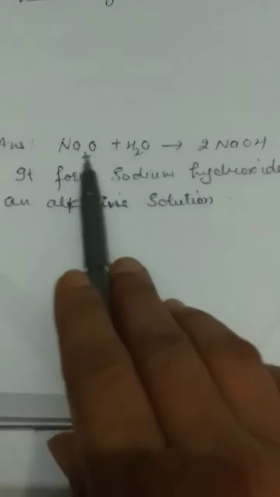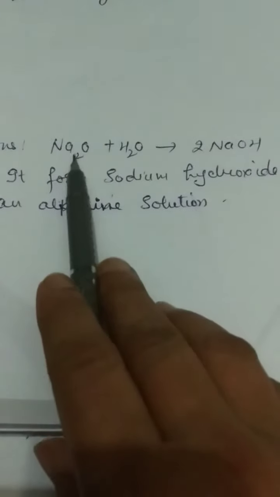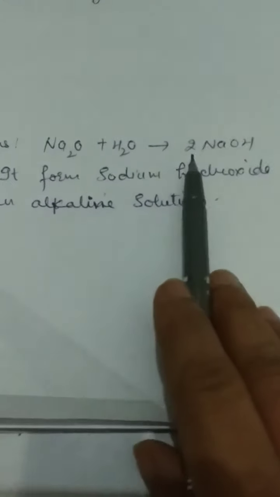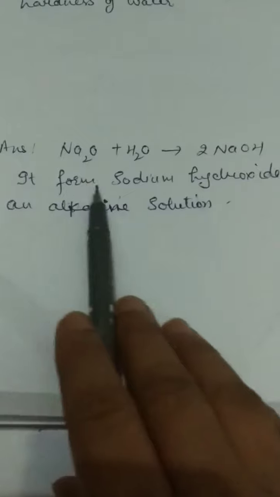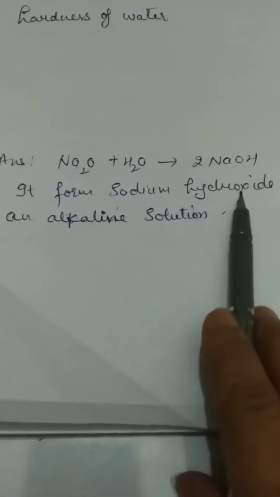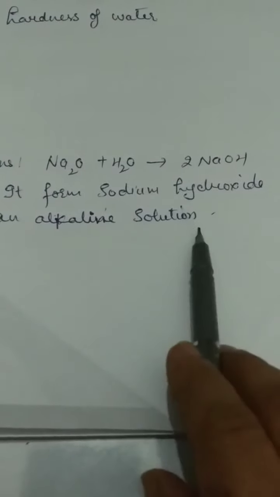10th, what is formed when sodium oxide is mixed with water? Note down 10th answer. This reaction you will note down: Na2O plus H2O gives 2NaOH. It forms sodium hydroxide, an alkaline solution.